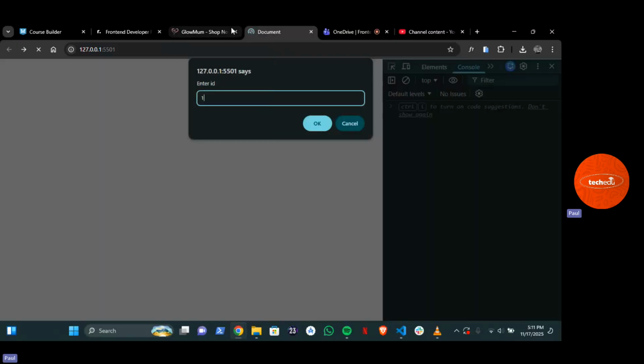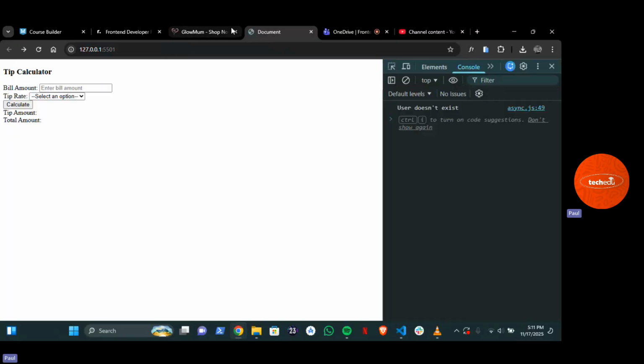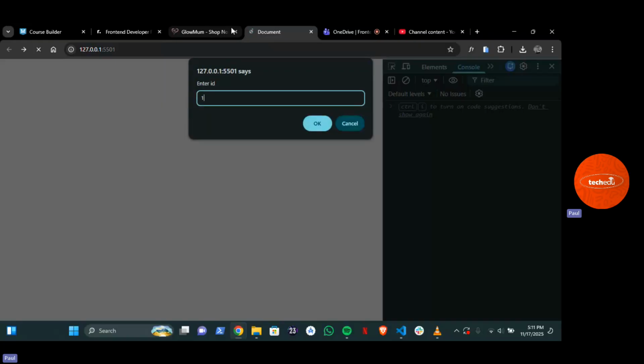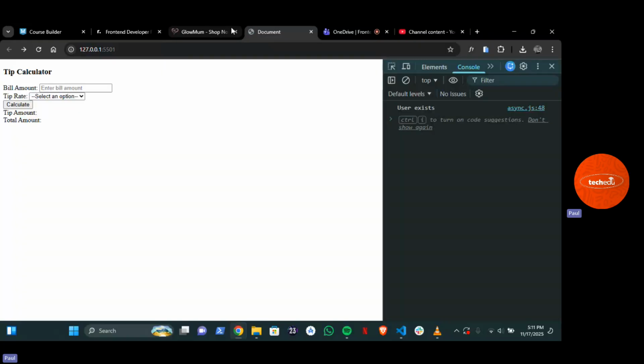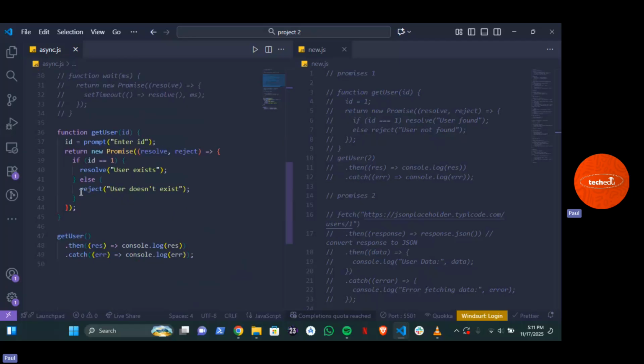Now let us try it again. So if I press 10 and I click enter, what's showing me? User doesn't exist. Now if I press 1, what is it going to show me? User exists. Can you see that our function and our promise is now working? You understand? This is basically how you can easily use your promise.